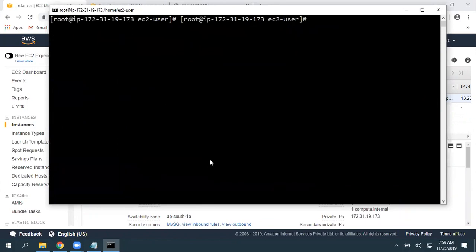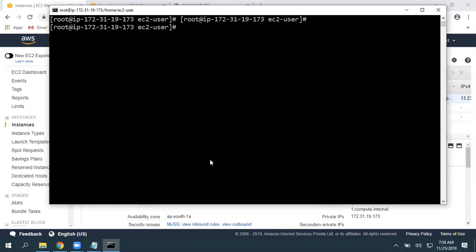I'll tell you one thing, guys. If you don't have any experience with the Linux operating system, this is the right time to start. It is not at all difficult. Once you start loving the Linux operating system, you start hating Windows also. Trust me. And it is nothing new. We are just going to execute a command for all operations.